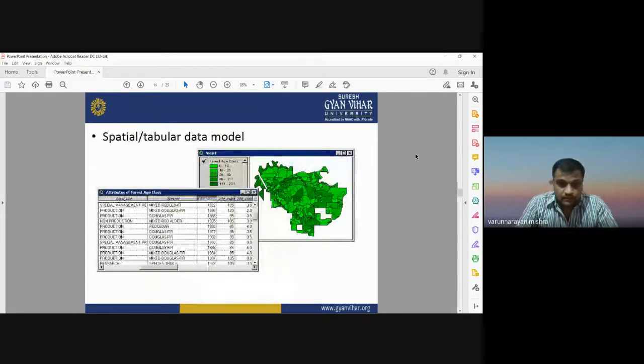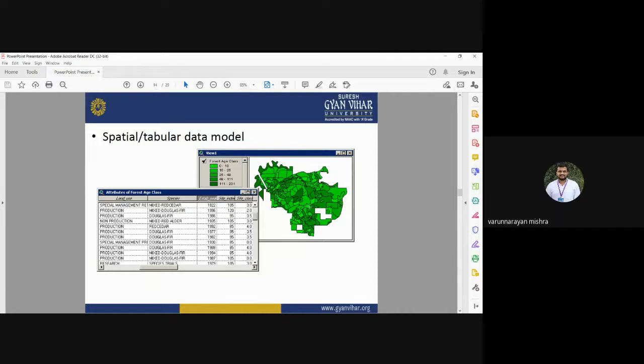Now non-spatial data sets. In this figure you see the forest area, forest land. The forest classes are represented in the form of different polygon features, and each polygon feature has some specific characteristics, specific properties, that can be represented in the form of attributes. You call it an attribute table.